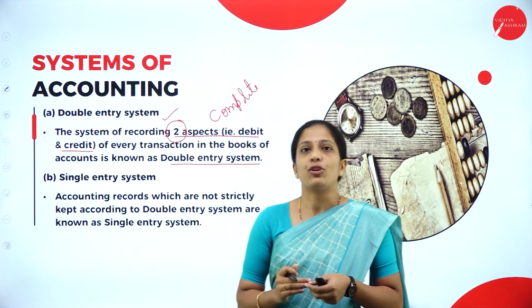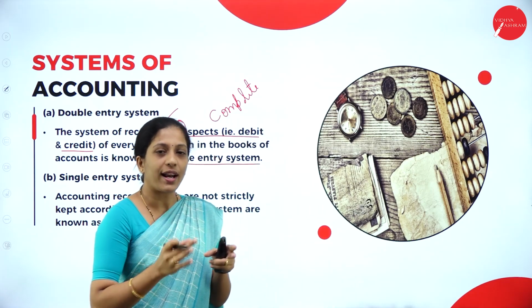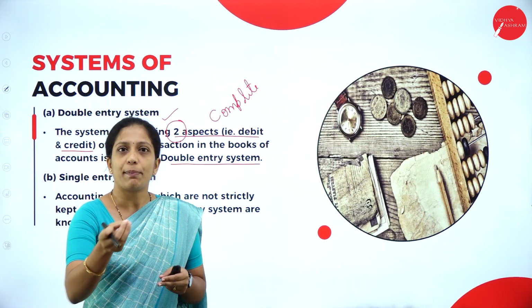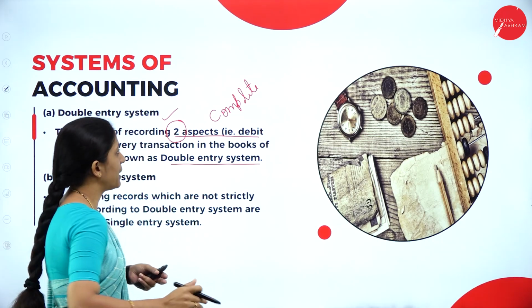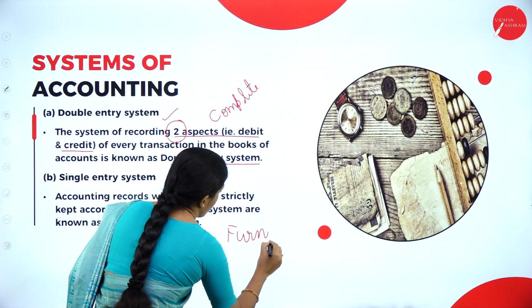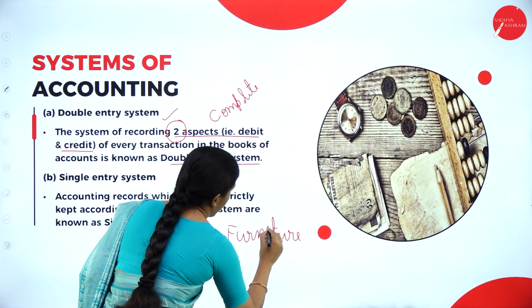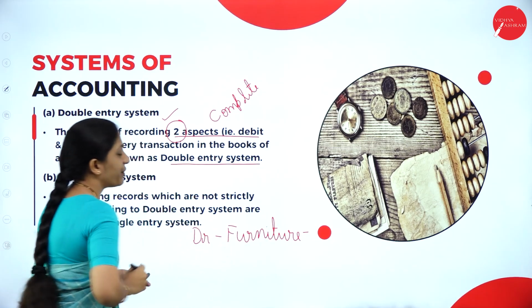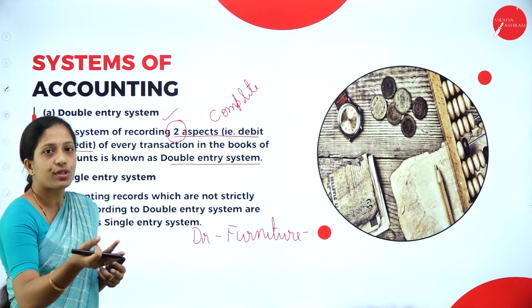For example, when you purchase machinery, so one account to be debited, the other account has to be credited. So when I purchase machinery, what comes in? Furniture comes in, so I will debit this account, and what goes out from me?